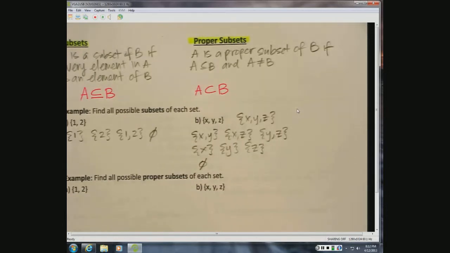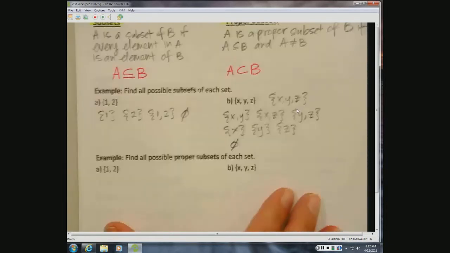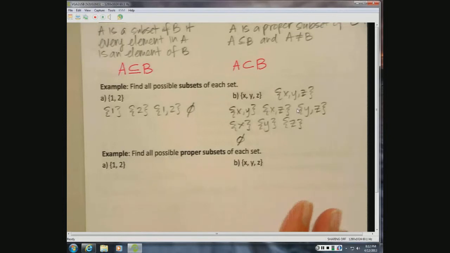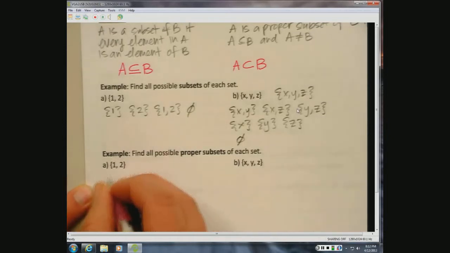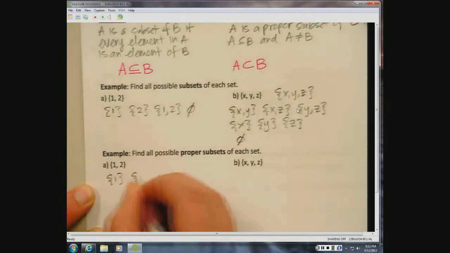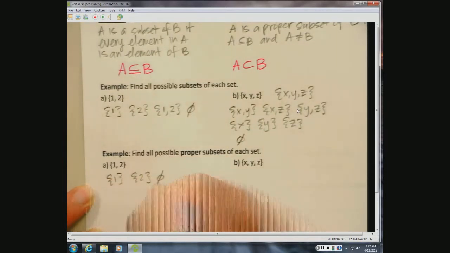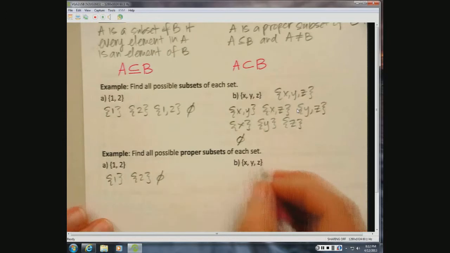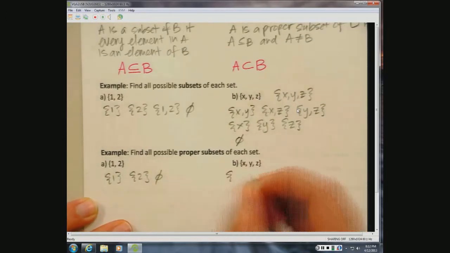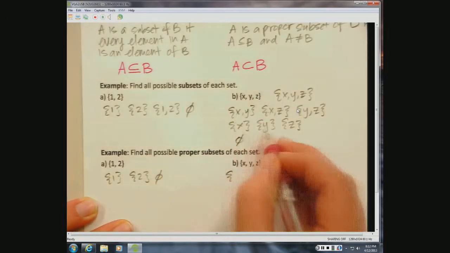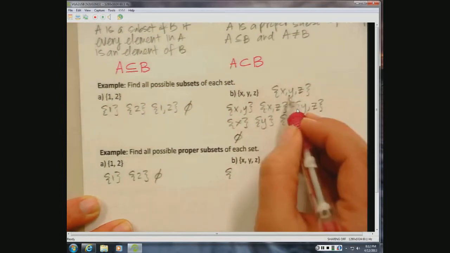Okay. Find all possible proper subsets. Now we're going to be more restrictive. For the proper subsets, we have to eliminate the case where they're exactly the same. And so it would be {1}, {2}, and the empty set. Here it would be all of the ones with 2 elements, all of the ones with 1 element, and the empty set, but not that.